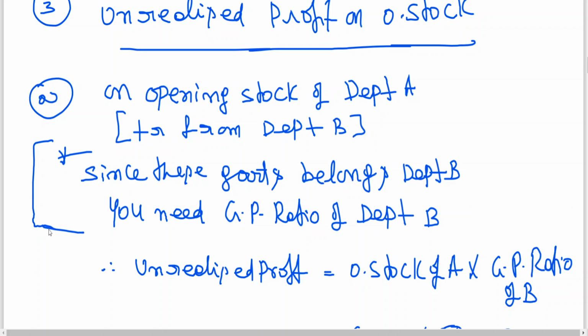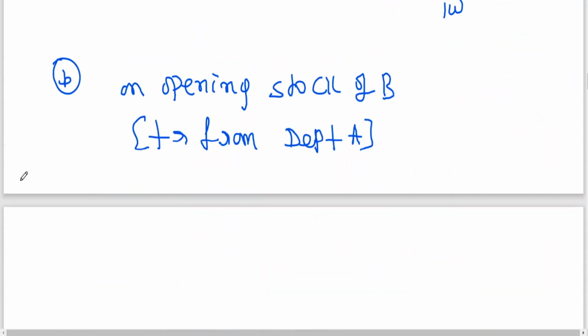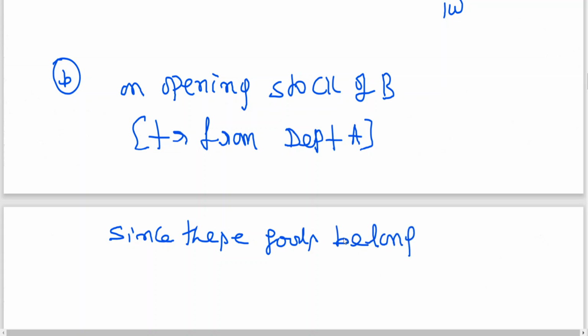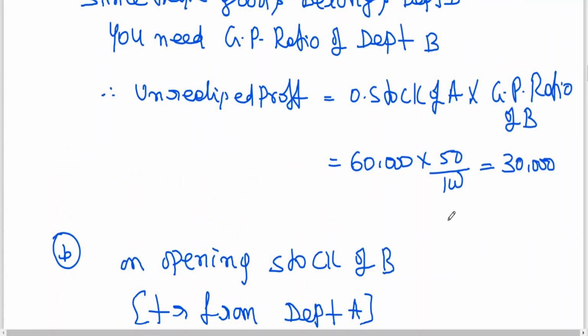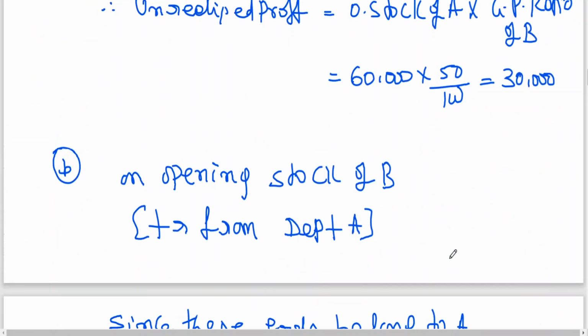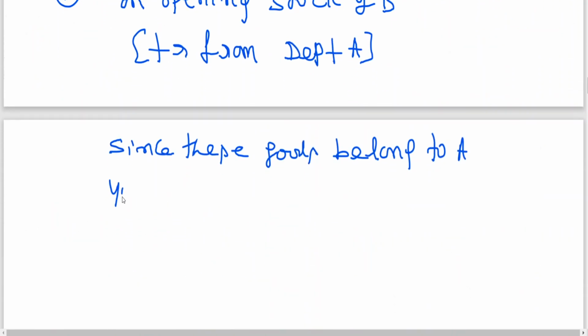Let me give. Since these goods belong to A, opening stock of B is transferred from A. Here I have written, you need GP ratio of sender of goods.